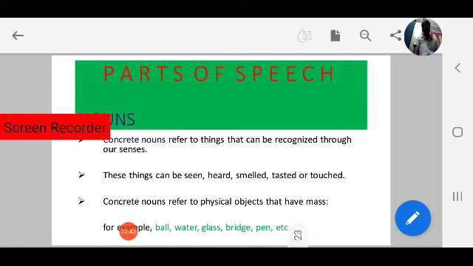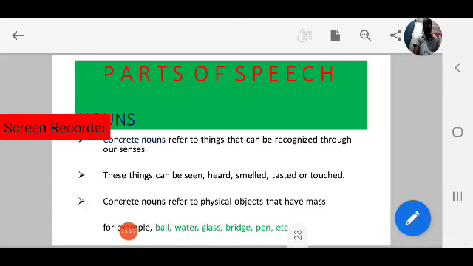A concrete noun refers to physical objects that have mass. We can touch, see, smell, or taste them. For example, ball, you can see it, you can touch it. Water, you can see it, you can taste it. Glass, you can touch it, you can see it. Next, bridge, you can touch it, you can see it. Pen. So these come under